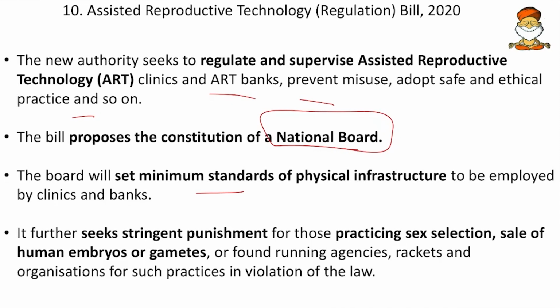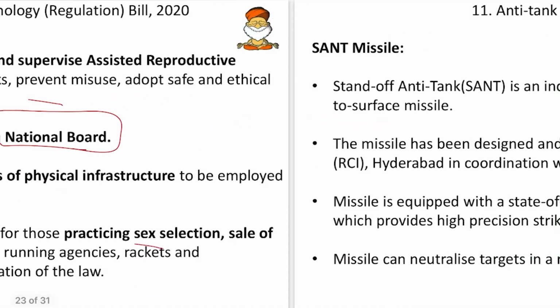So remember friends, the authority is different and the board is different. The authority does the registration, and the board sets the rules and regulations. Then it further seeks stringent punishment for those practicing sex selection, sale of human embryos and others. So now the punishments have been made more stringent so that more deterrence can be there on the people.